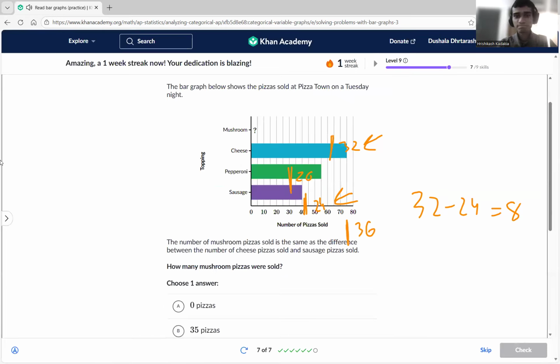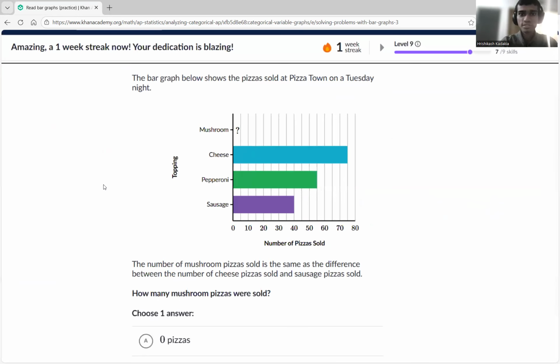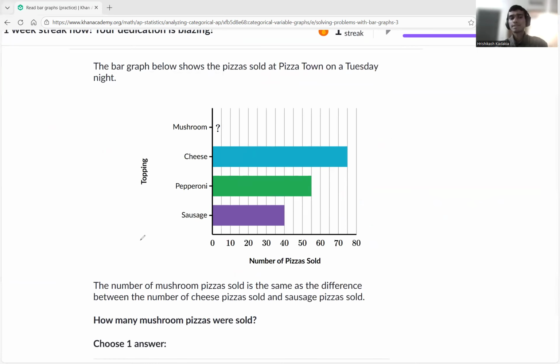Okay, awesome. Now we have a bar graph over here again. It shows the pieces sold at Pizza Town on Tuesday night. So Tuesday night, they just sold these pieces at our Pizza Town.